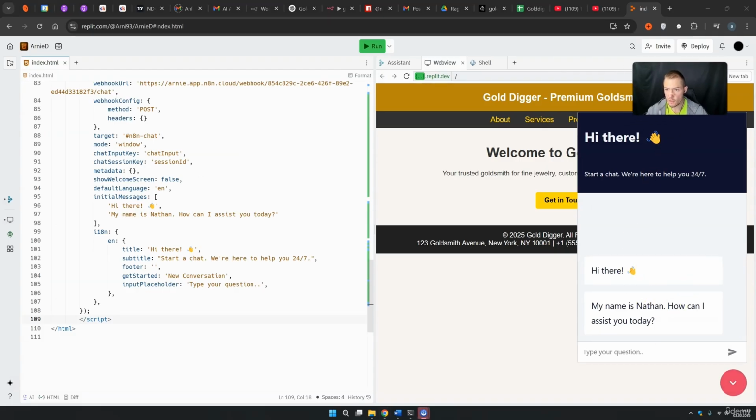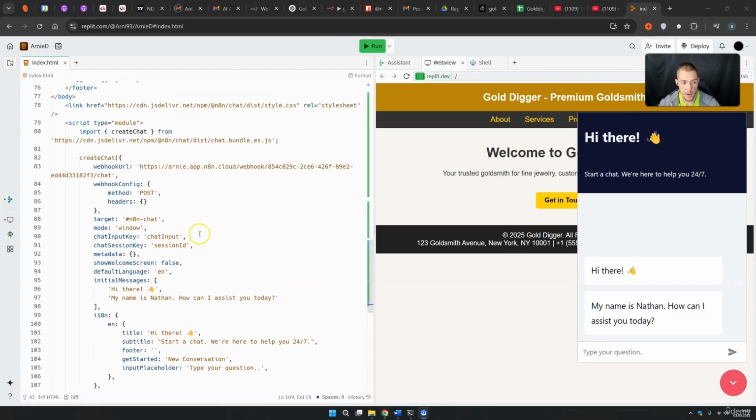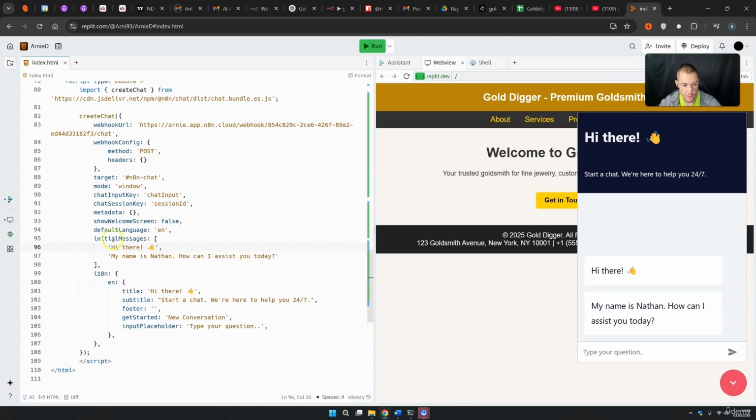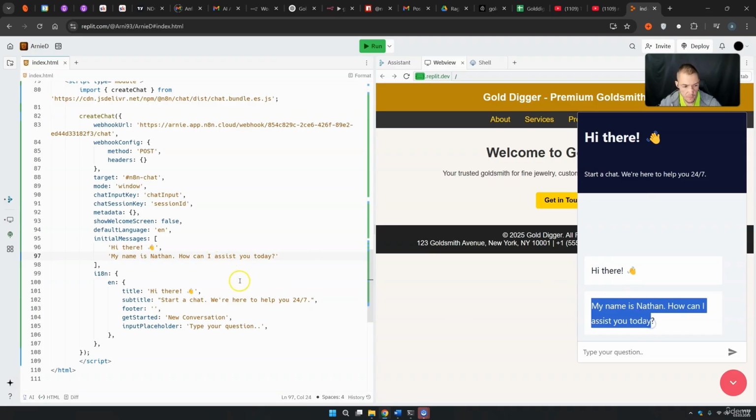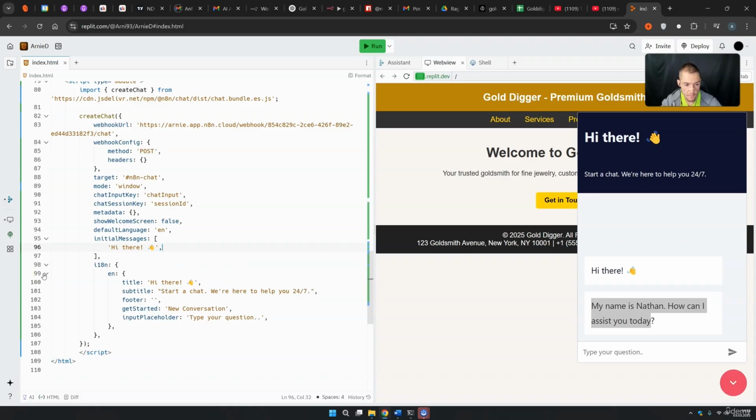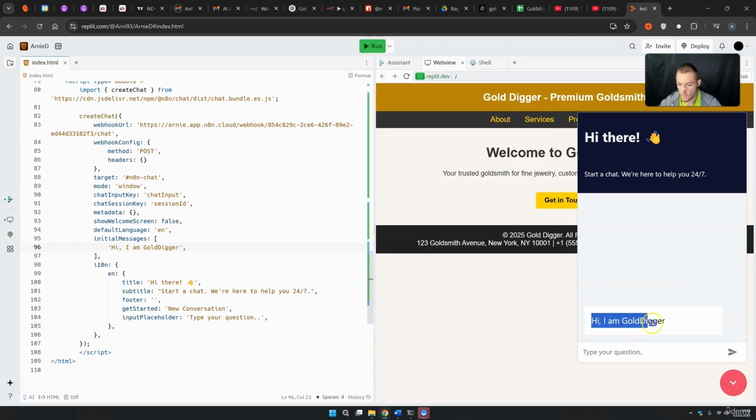And what you can do right now with this chatbot is you can change everything. The first things start here. Initial messages. Hi there, my name is Nathan. How can I assist you today? These are basically these two messages. And let's just say you only want to have one message, so you can delete this entire line. And you can simply throw in here what you want. Hi, I am Gold Digger, for example. Let's just run this. And there we are. Hi, I am Gold Digger.